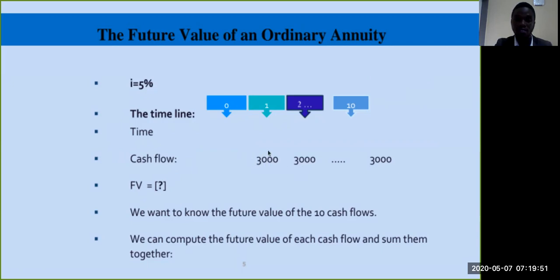These cash flows begin from year 1, going on up to year 9, and year 10 will not earn any interest because that is the final year. We want to know the future value of the 10 cash flows. We can compute the future value of each cash flow and sum them together.